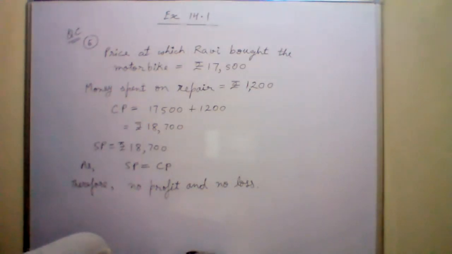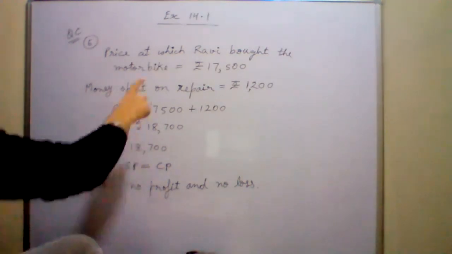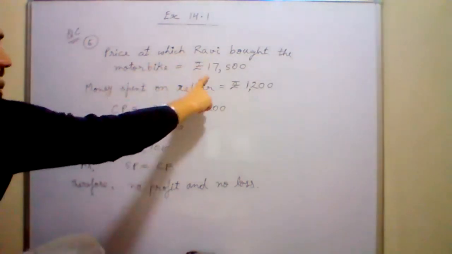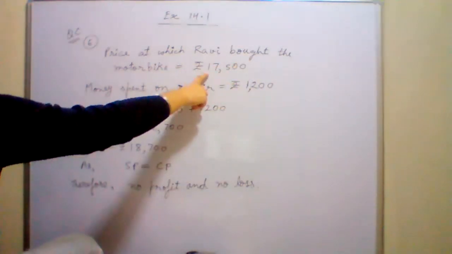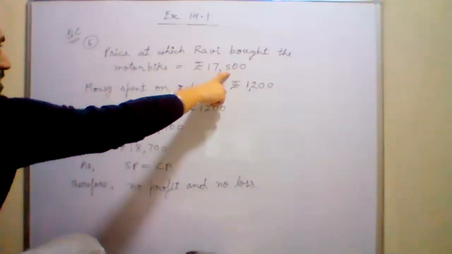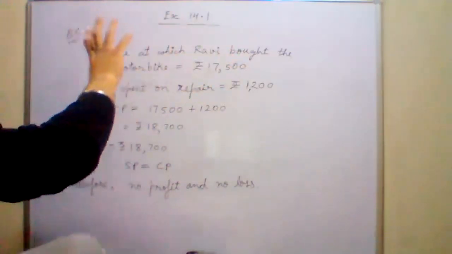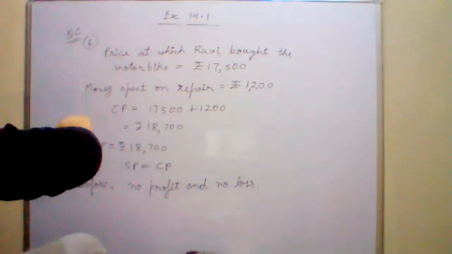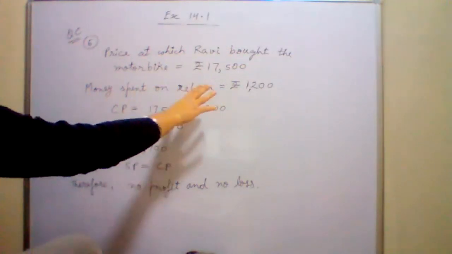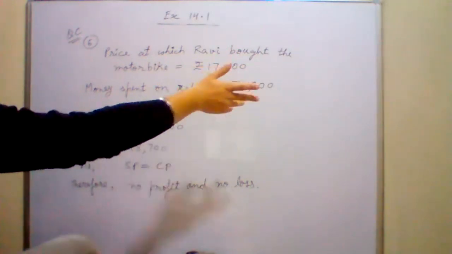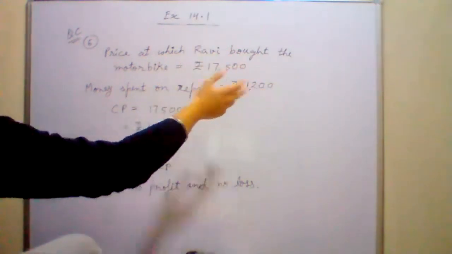Ravi bought a motorbike for rupees 17,500. Maybe it is possible that he has bought a second-hand motorbike.